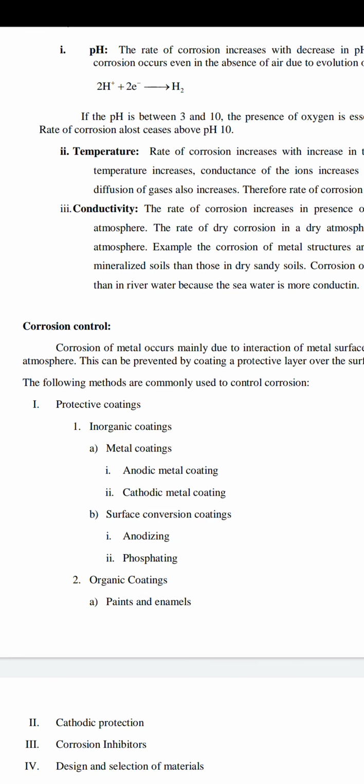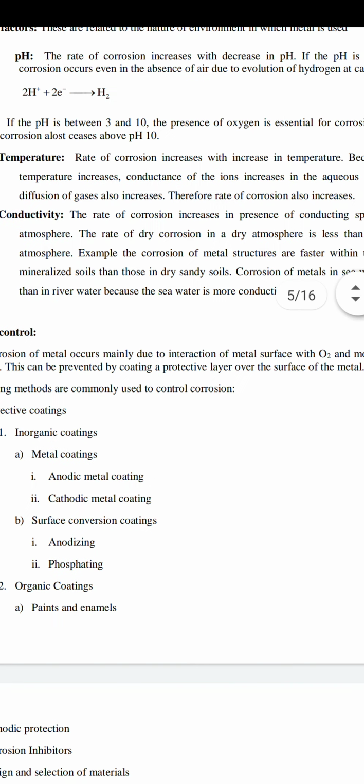So the hydroxide itself acts as a coating against the corrosion. So increasing the pH decreases the corrosion, while increasing the temperature increases the corrosion and the conductivity.